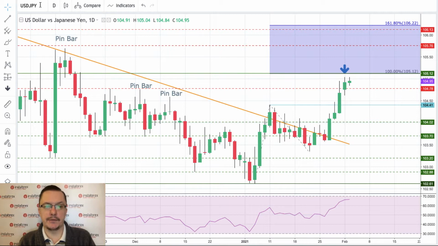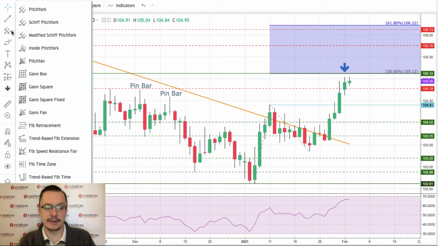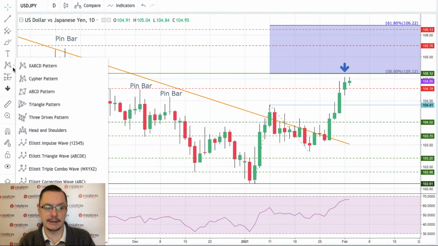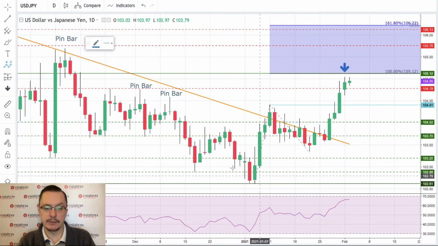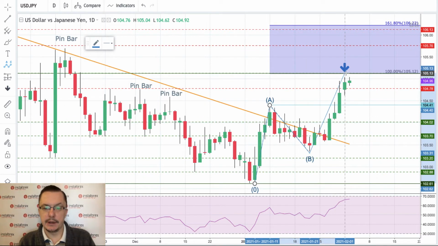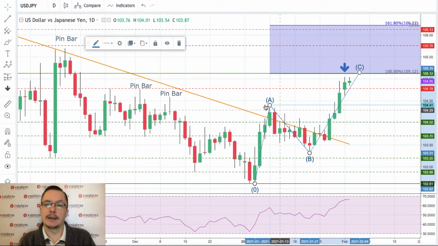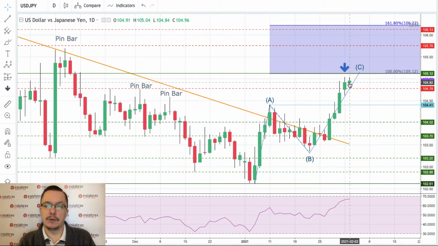So short update on the USD to the Japanese yen. As you can see, we almost hit 100% of the Fibonacci extension, 105.12. This is the target level. So if we hit this level, we can label this recent move up as an ABC. So this would be the bottom, this would be wave A, this would be wave B, and this would be wave C. Now, if there is no violation of the level of 104.41, this might be 1, 2, and 3.